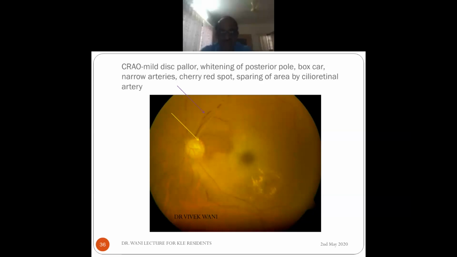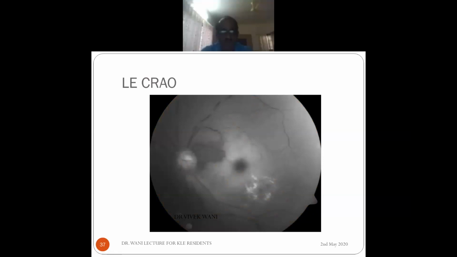So we can see in the posterior pole now, near the disc, can you all see, there is a normal color area. This is because there is a small thin vessel here. This is a cilioretinal artery which is supplying this part. That's why the color is preserved in this area. But unfortunately, it was not supplying the macula, so the macula is affected and the vision is poor. This is actually a red-free photograph.